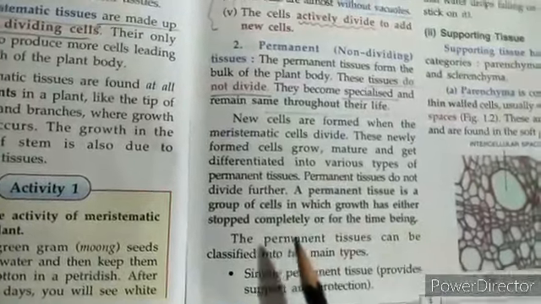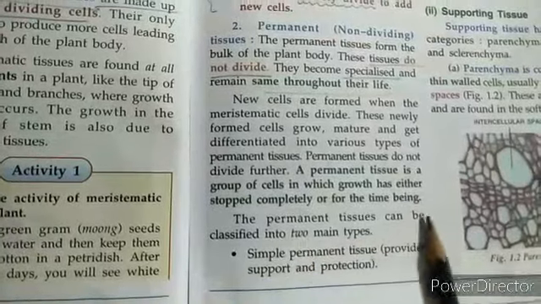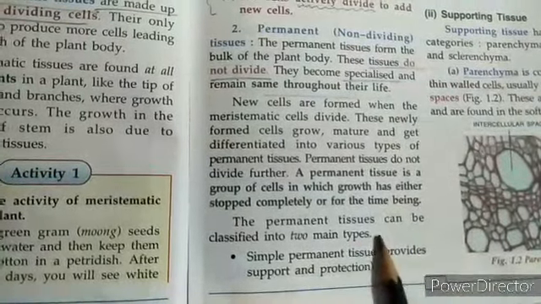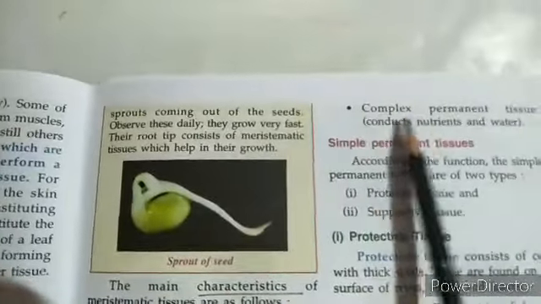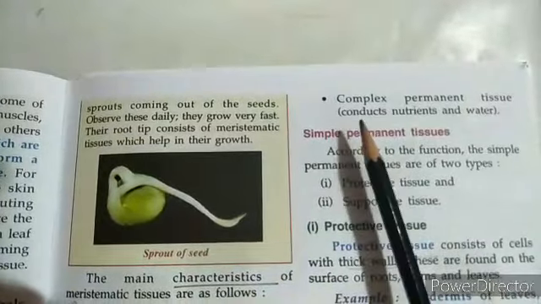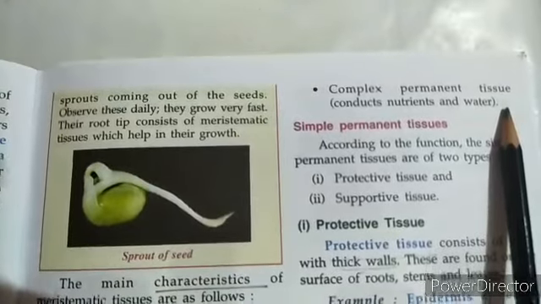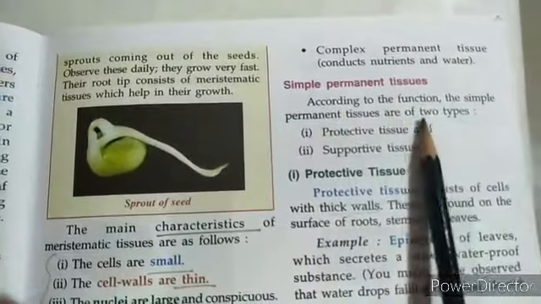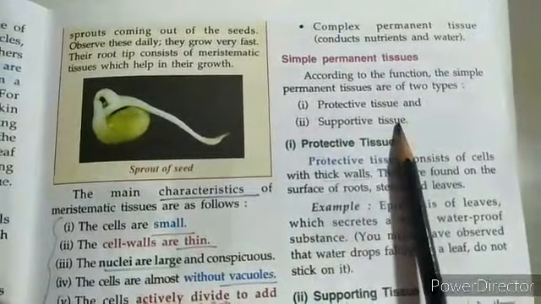Permanent tissue can be classified into two main types: simple permanent tissue that helps to provide support and protection, and the second one that we are looking at here is the complex permanent tissue that helps in conduction of nutrition and water. Simple permanent tissue is again divided into two types: protective tissue and supportive tissue.